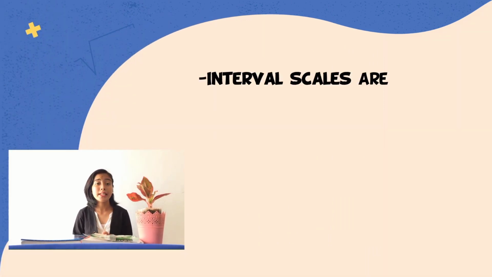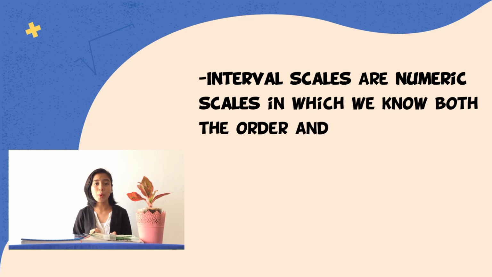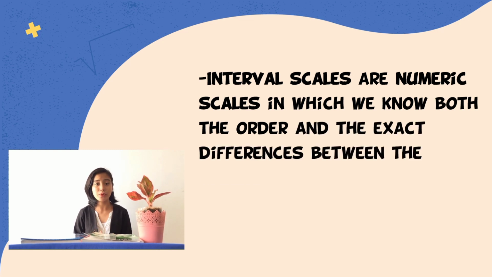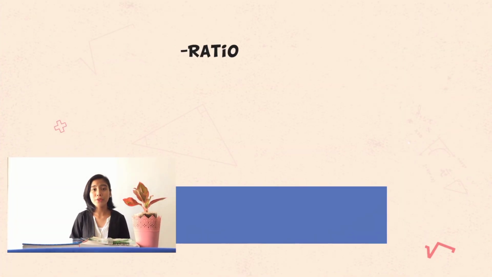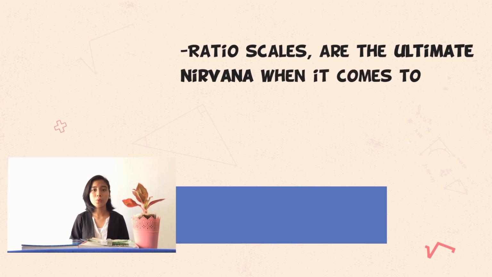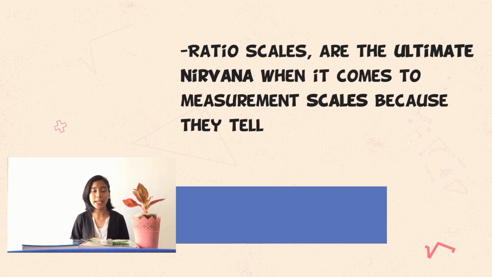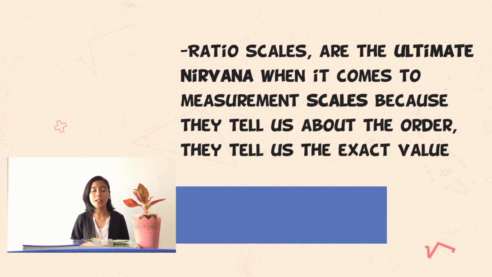And for interval scale, these are numeric scales in which we know both the order and the exact difference between the values. And lastly, ratio scales are the ultimate nirvana when it comes to data measurement scales because they tell us about the order and they tell us the exact value between units.